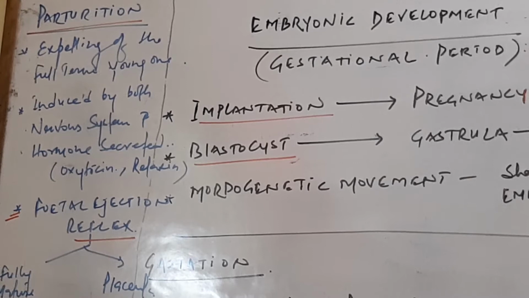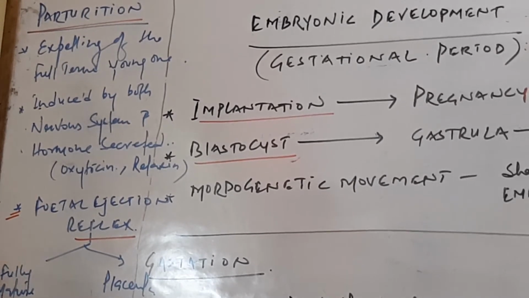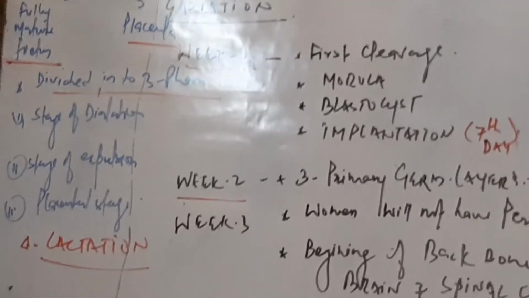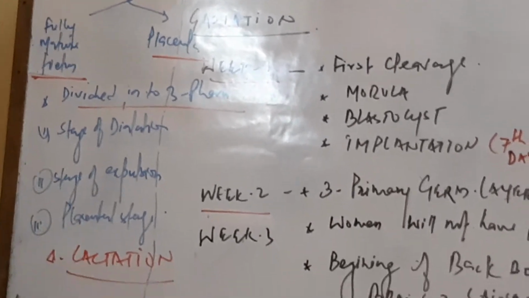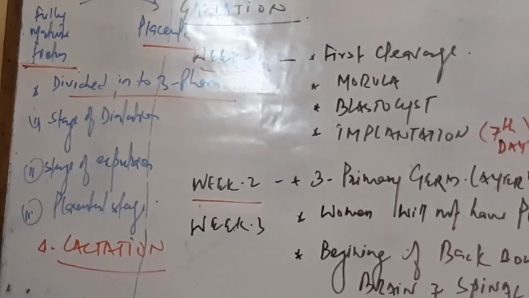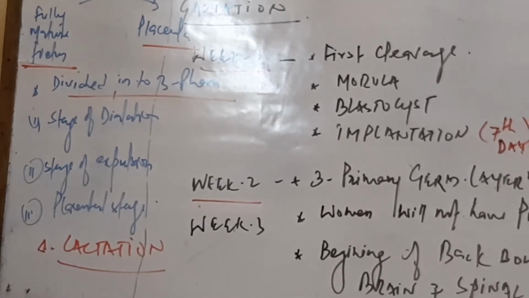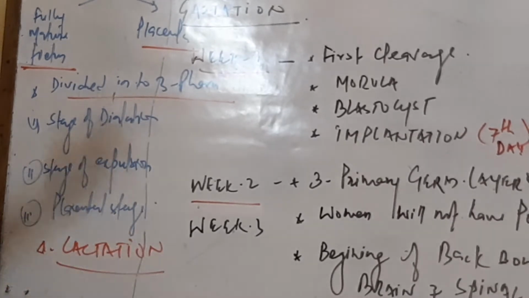The second is the stage of expulsion, by vigorous contraction of the uterus, moving the baby through the cervix and vagina by relaxation of the cervix and vagina. Ultimately the placenta comes out, detached from the endometrium. This is the delivery of the baby, or parturition.